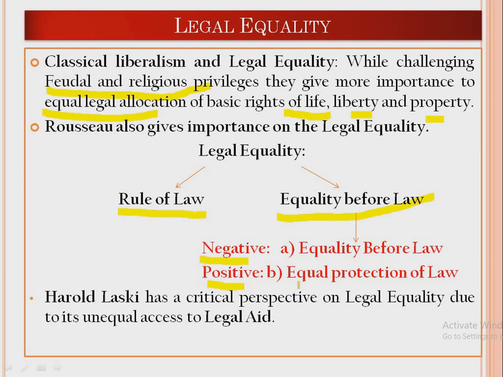So if anyone's right has been violated by any other person or any other group or association, he or she can move to the court for the protection of his or her rights. This is what equal protection means, that everyone would get an equal amount of protection within a particular nation. But political scientists like Harold Laski were very critical about legal equality. He felt that the idea of legal equality must not be considered a pure form of formal equality, because within legal equality also there are seeds of inequality that persist.